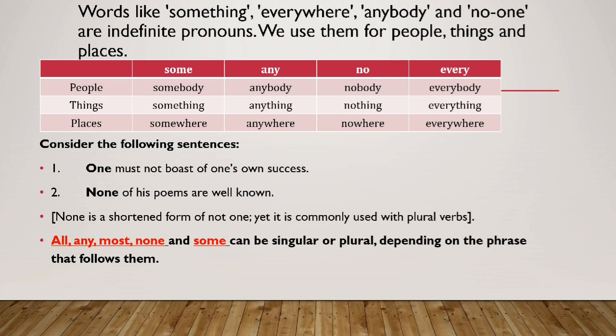Consider the following sentences. One must not boast of one's success. None of his poems are well known. So none is the shortened form of no one, hence it can be used as singular and sometimes it can be used as plural. So all, any, most, none, and some can be used as plurals, again depending on their usage in a sentence and the phrases that are following them.